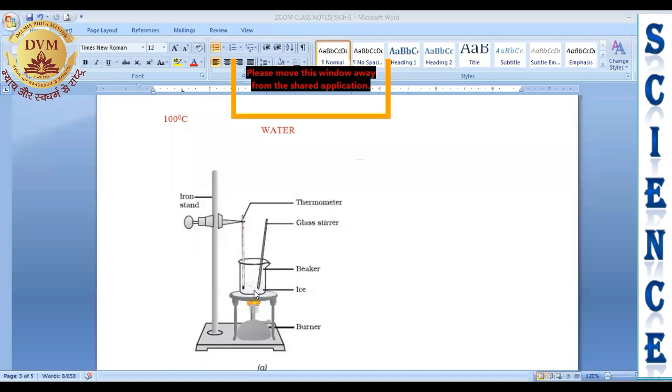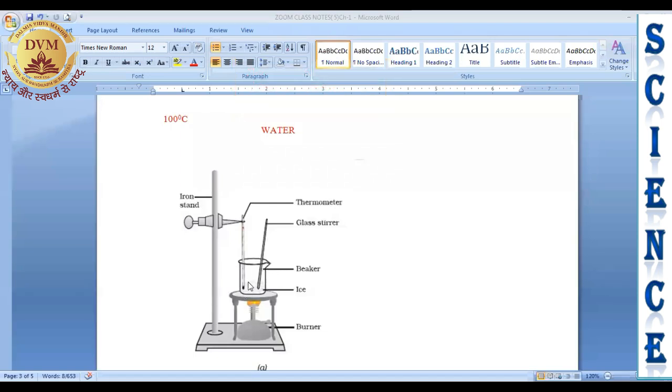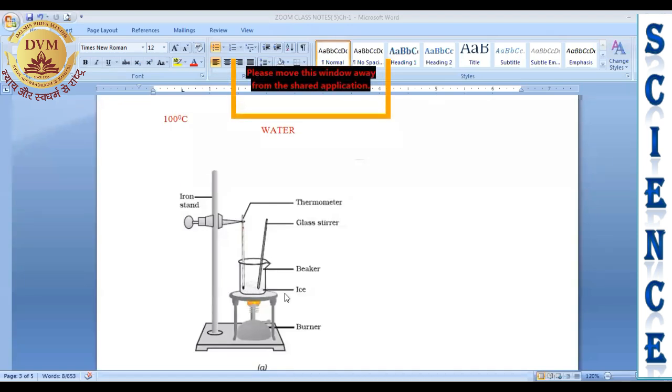Now, this is known as latent heat, hidden heat, because you are providing the heat, but this heat is not shown by the thermometer. It means this heat is not visible in the thermometer. So this heat which we are providing from outside is known as latent heat, right? One more thing,